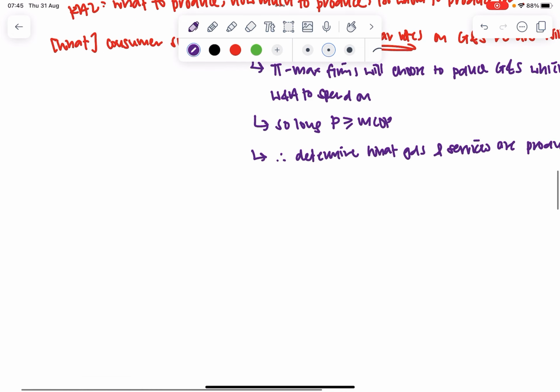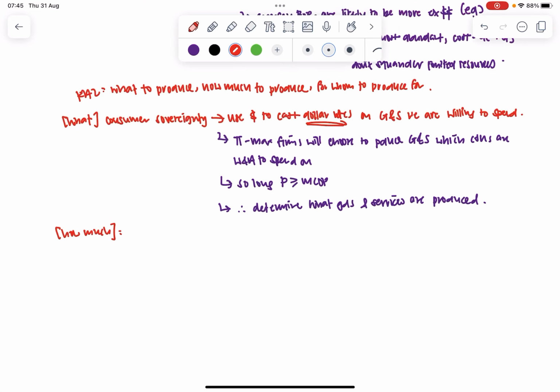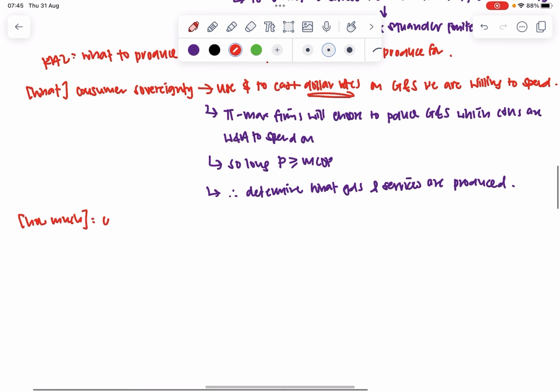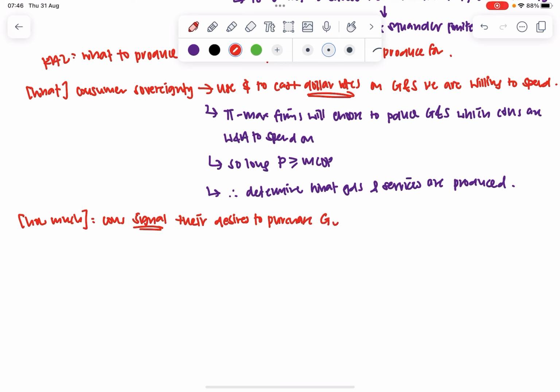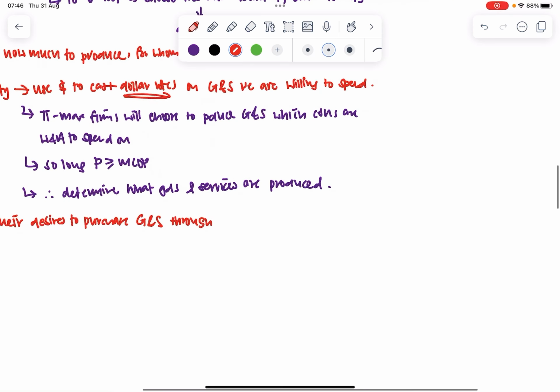Now, we'll move on to the next question, which is how much to produce. You realize, now we're talking about the signaling role of prices. Consumers signal their desire to buy something through how much they're willing to spend, correct? So they signal their desires to purchase goods and services through the prices we are willing and able to pay.